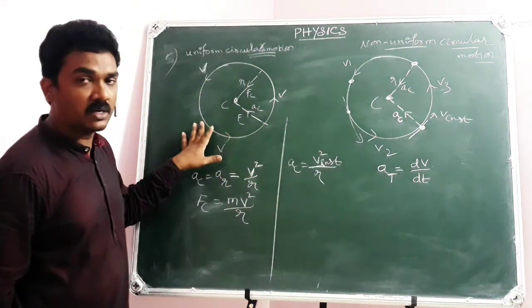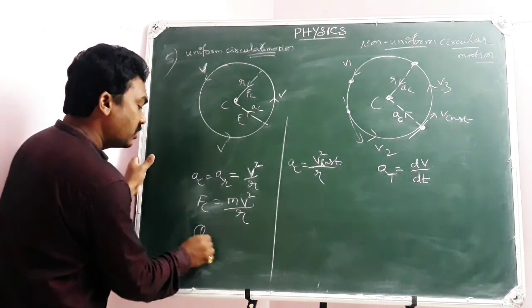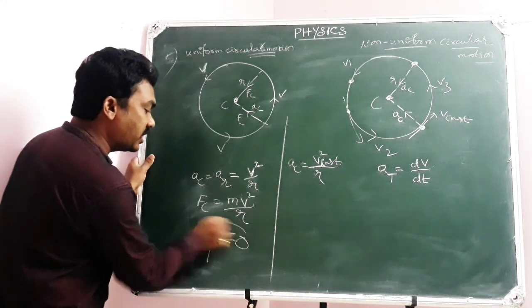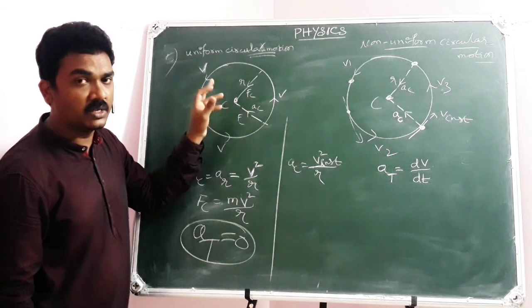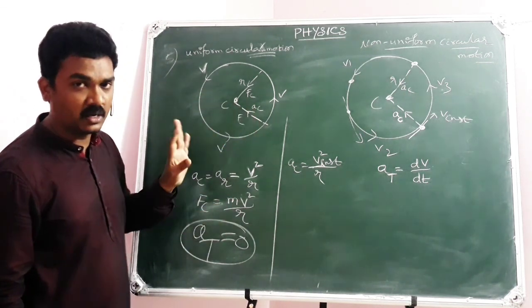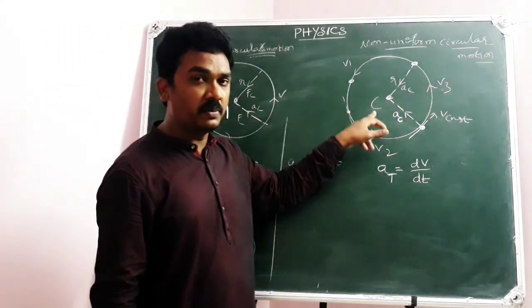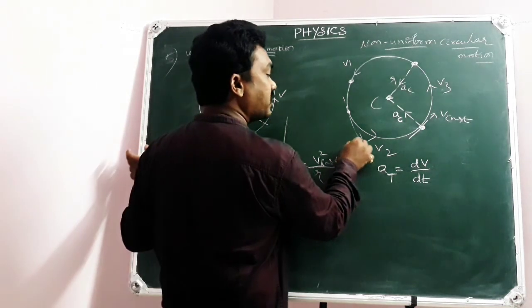See, in uniform circular motion, there is no tangential acceleration. There is acceleration only in the radial direction towards the center, because only the centripetal force is acting on the particle. But here, in addition to the centripetal force, there should be some force acting along the tangential direction.